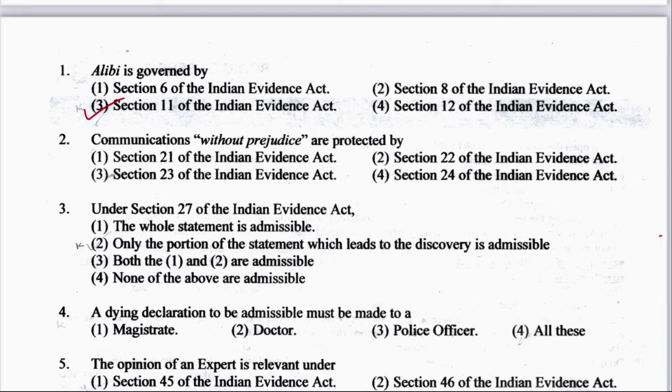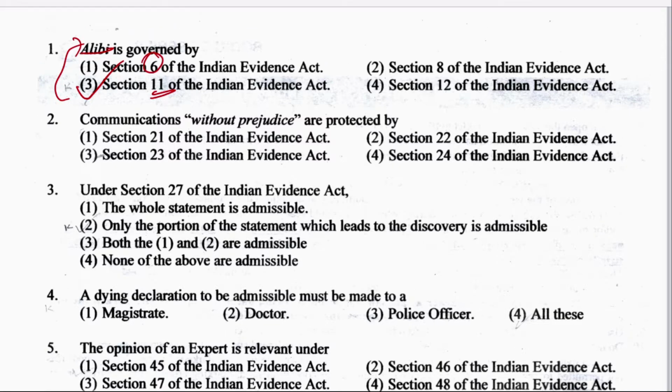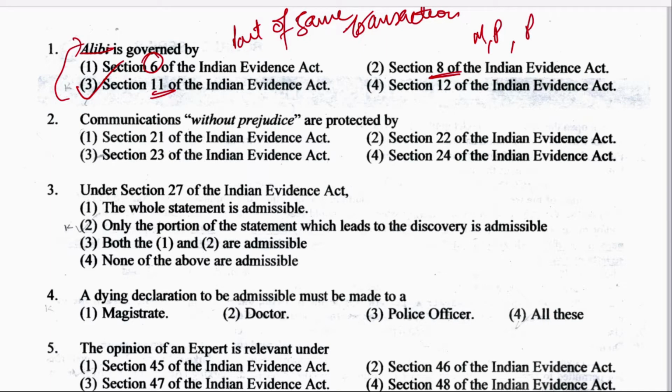Okay. So what does the Section 11 say? It says that when facts not otherwise relevant become relevant. In other words, it is the rule of alibi. Now, what does Section 6 talk about? Section 6 talks about relevancy of fact forming part of same transaction. And what does Section 8 talk about? Section 8 talks about motive, preparation and previous or subsequent conduct.